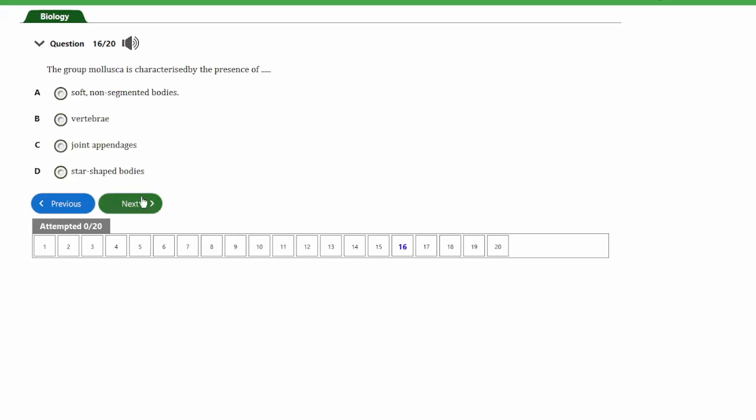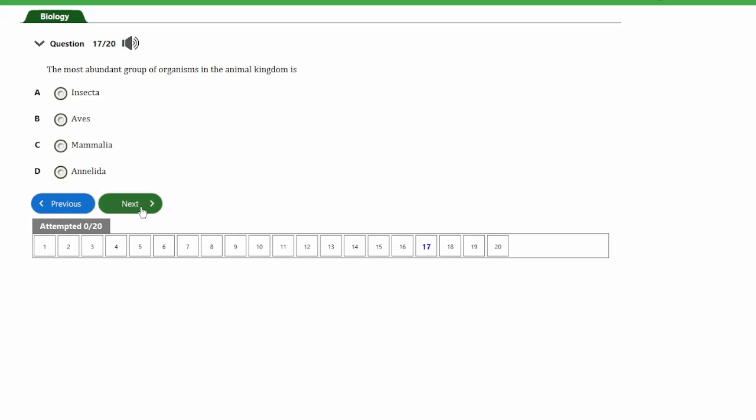That's question number 16. The question says, the group of mollusks is characterized by the presence of A, soft, not segmented bodies, B, vertebra, C, joint appendages, D, star-shaped bodies. So guys, the answer to this question is option A, and that's soft, non-segmented body. The mollusks are characterized by the presence of soft, non-segmented bodies. So guys, the answer to this question is option A. So let's look at the next question, guys, and that's question number 17.